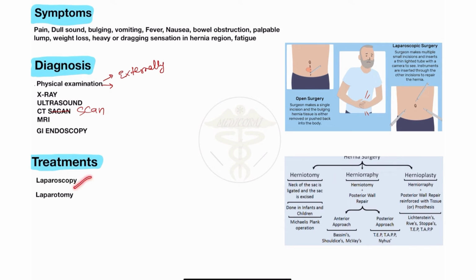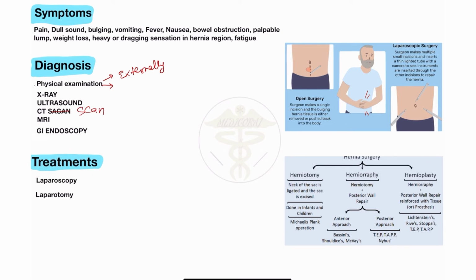Treatment like laparoscopy or laparotomy, which I discussed. If you didn't watch my 1 minute video on the difference between laparoscopy and laparotomy, please try to watch that video, only 1 minute. You will understand the difference between laparoscopy and laparotomy, because most students don't know the difference between these two.